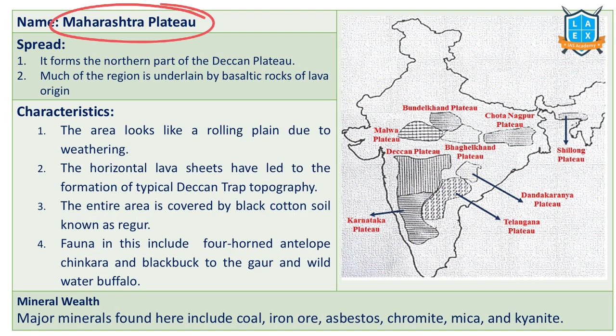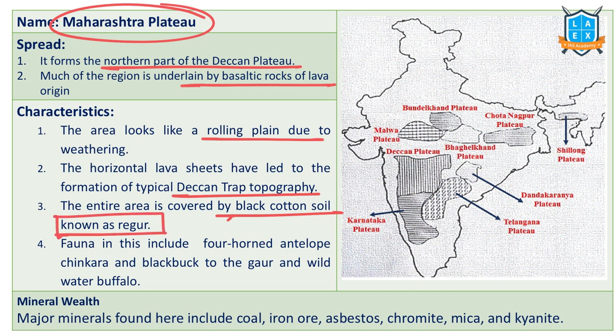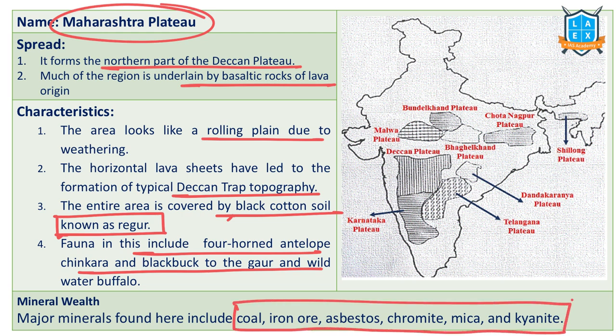Next one is Maharashtra Plateau. Maharashtra Plateau forms the northern part of Deccan Plateau. It is underlaid by basaltic rocks of lava origin. It looks like a rolling plain because of intense weathering in this region. We have Deccan Trap topography over here. The entire area is covered by black cotton soil, which is also called Regur soil. Fauna is the same as Deccan Plateau: four-horned antelope, chinkaras, blackbucks, etc. Major minerals found over here include coal, iron ore, asbestos, chromite, mica, kyanite. These are important minerals found in this Maharashtra Plateau region.